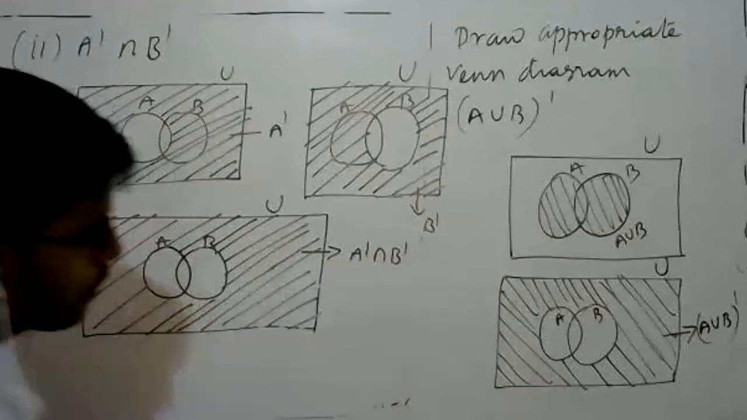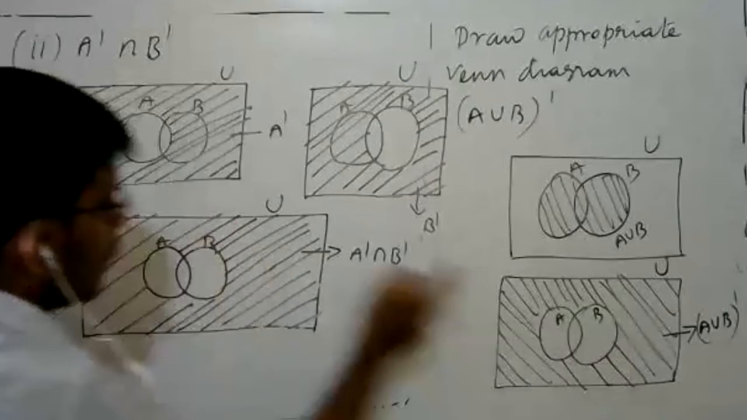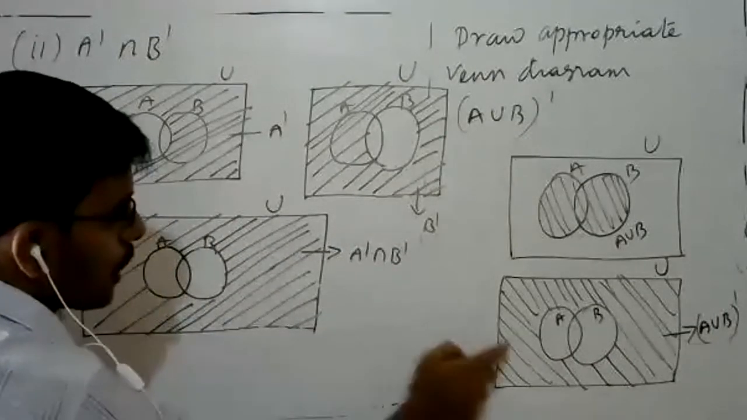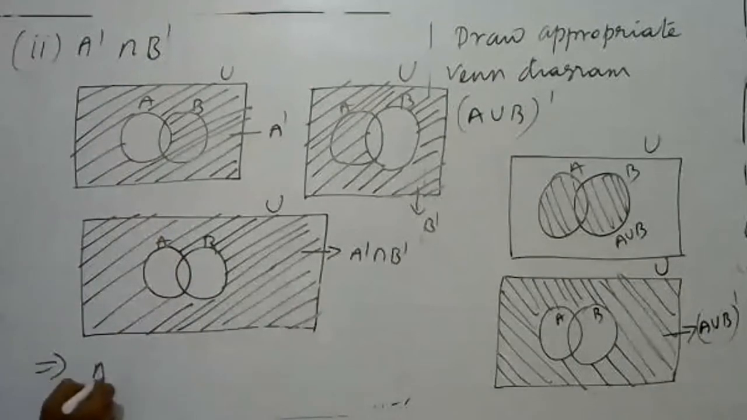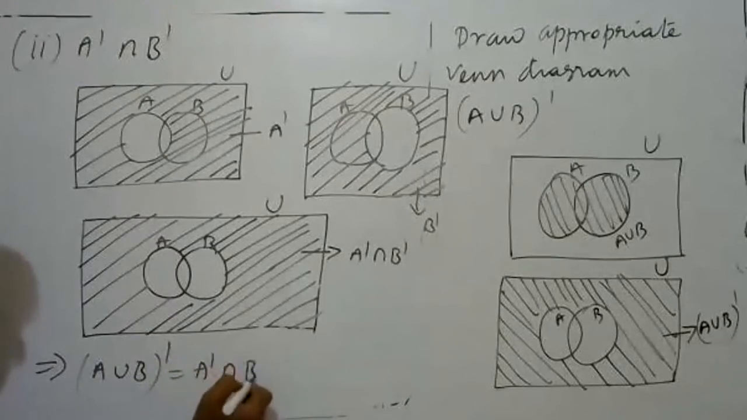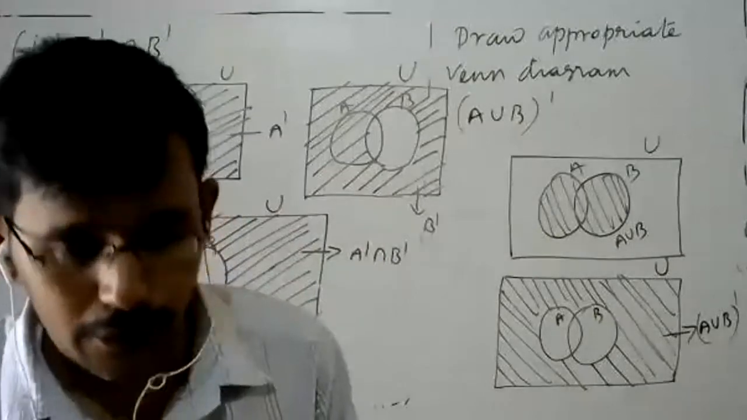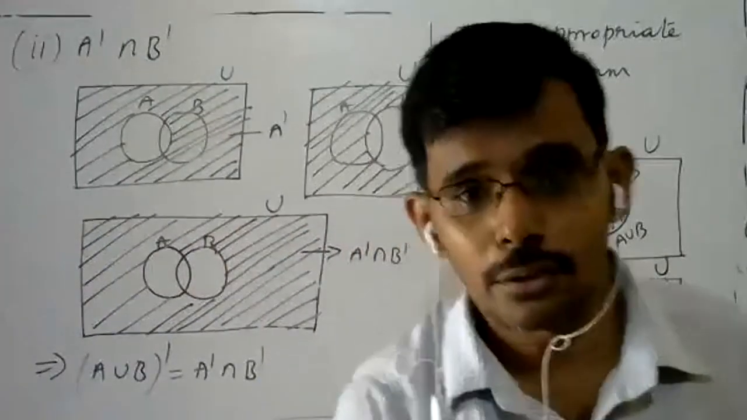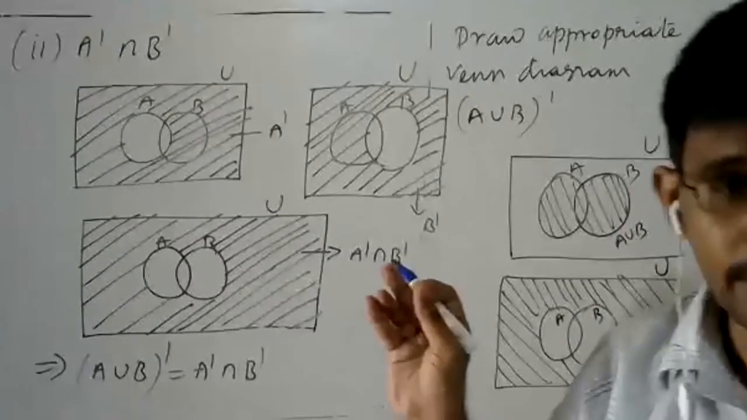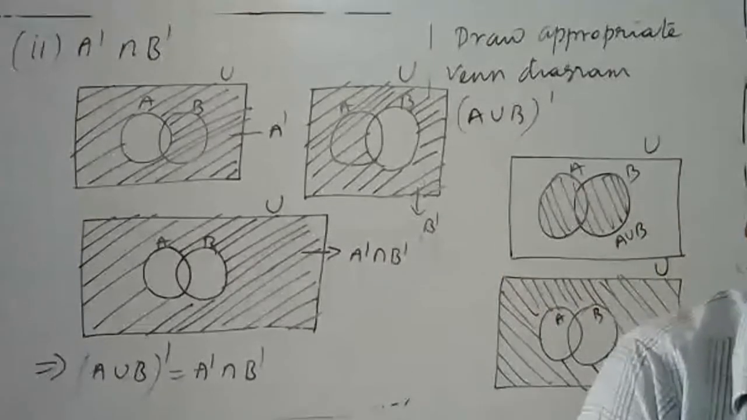Now look at these two. What is the A union B, the whole complement? This is it. What is the A complement intersection B complement? This is it. Look at that. Both are the same, which implies A union B the whole complement is equal to A complement intersection B complement. This is the result, and we can prove it by Venn diagrams. So, De Morgan's law.